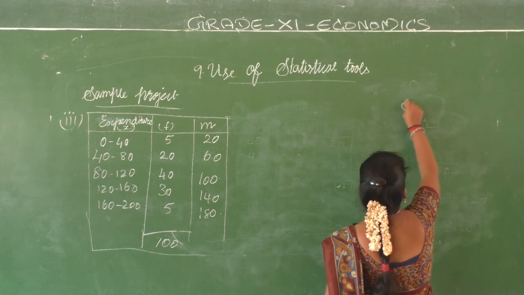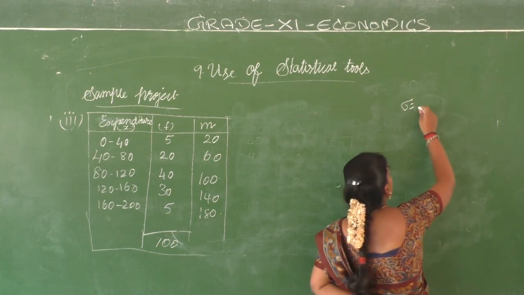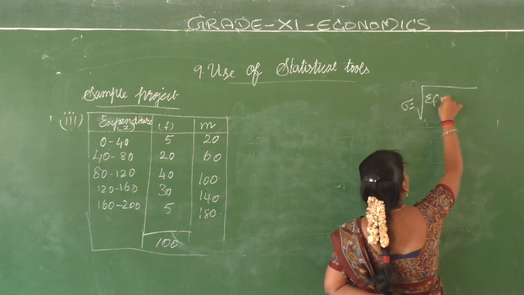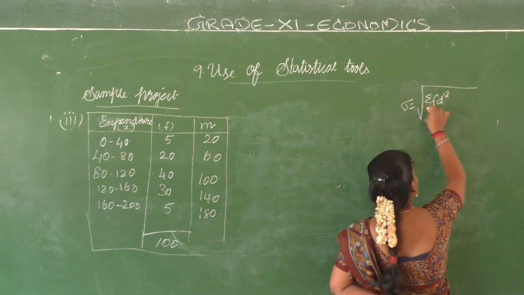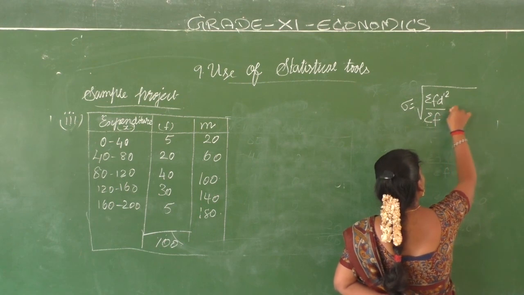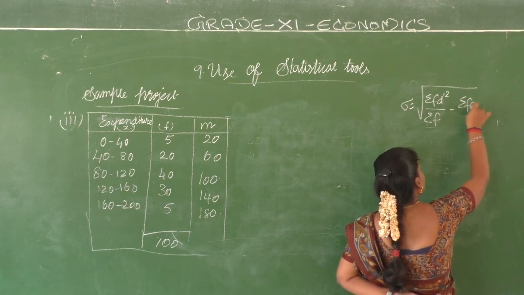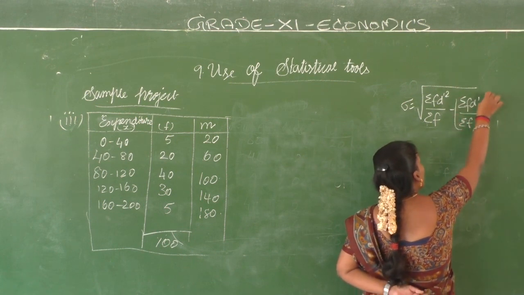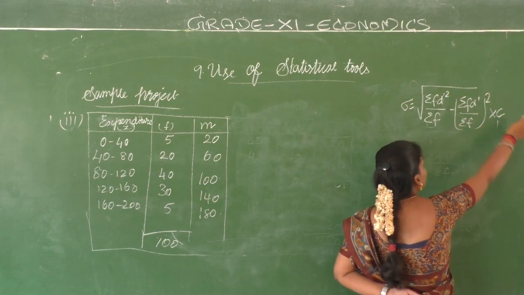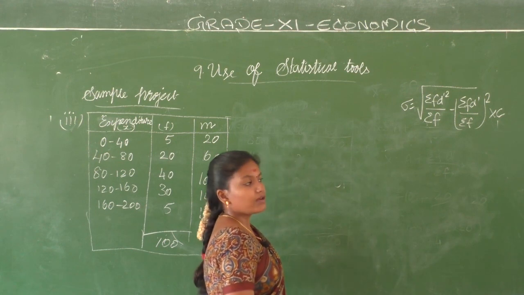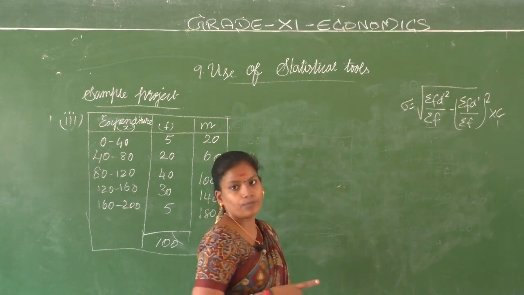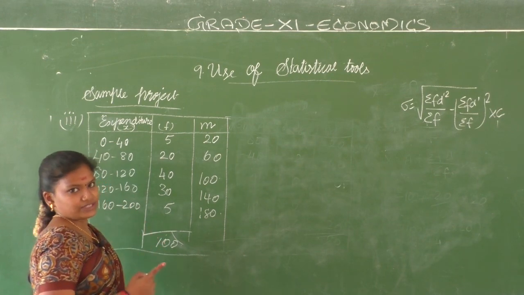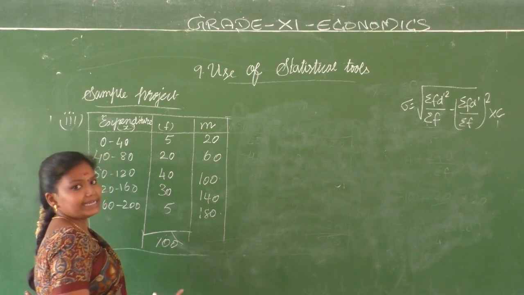So the formula that you want to use is sigma is equal to the square root of summation fd dash squared by summation f minus, summation fd dash by summation f, the whole squared, into c. So now what do we need? We need fd dash. So for that you need to have your d dash first. We need to take d first, and then d dash.